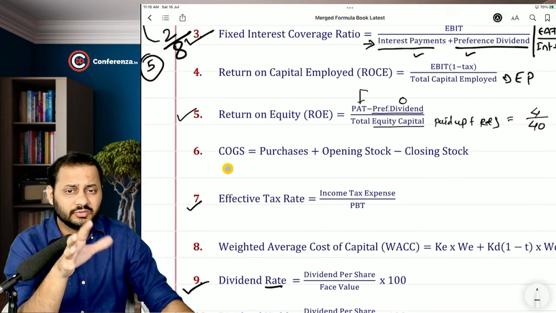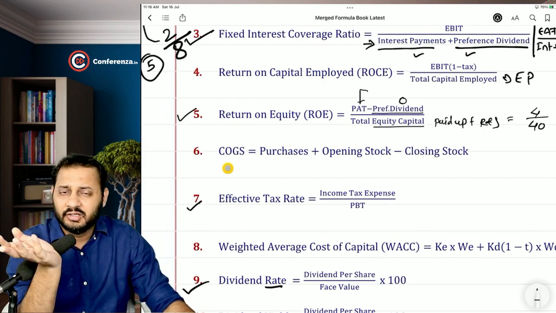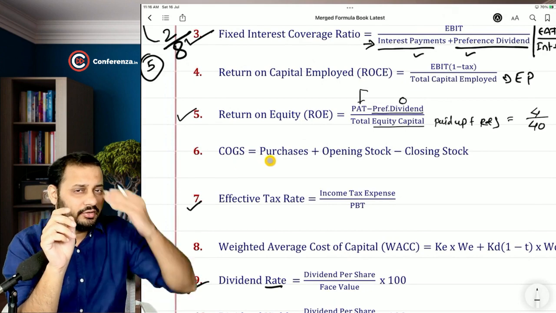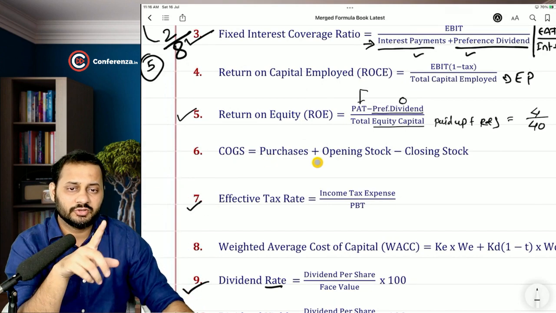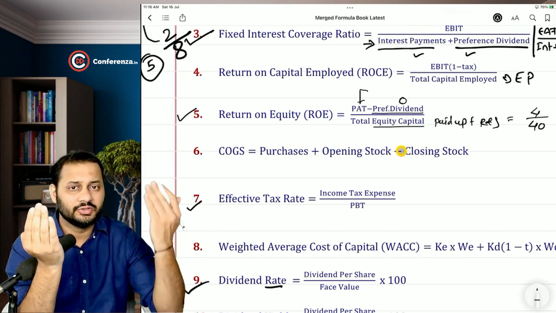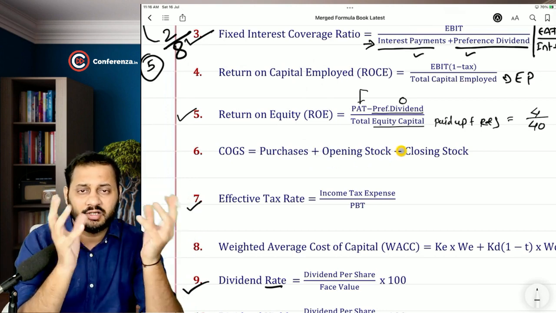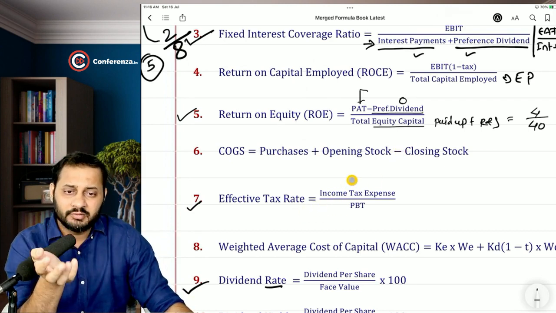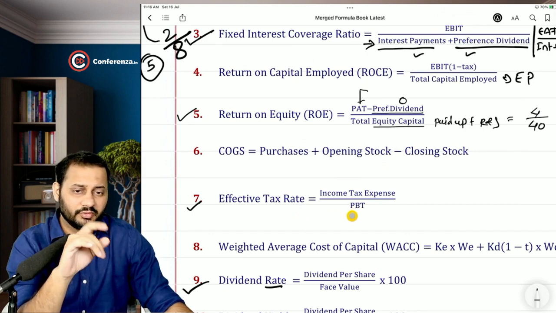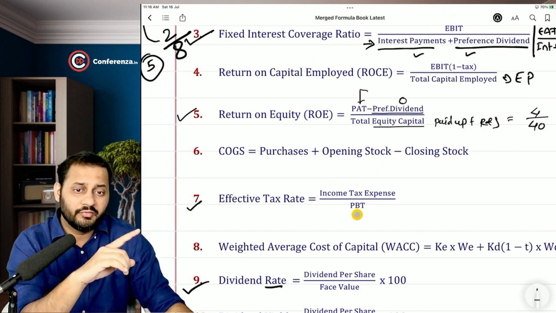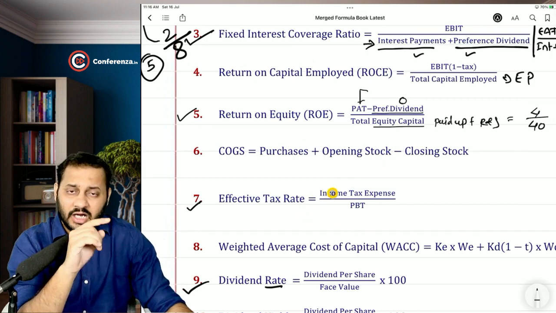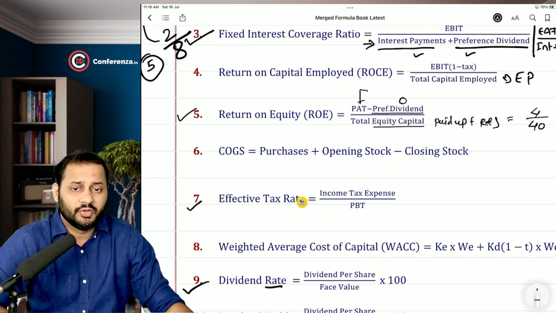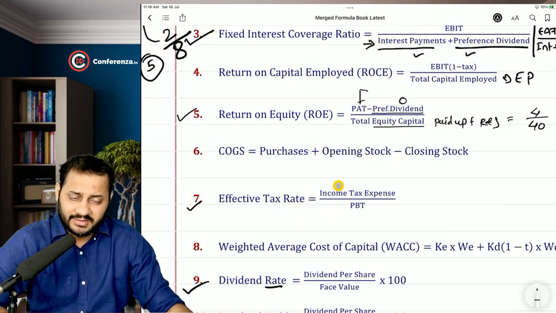We'll discuss cost of goods sold. I think it was there in the CA Inter costing subject. Cost of goods sold, if you imagine the trading account, is purchases plus opening stock on the debit side minus closing stock on the credit side. Net of all these three becomes the cost of goods sold. Okay, so effective tax rate is nothing but the income tax expense divided by profit before tax. Profit before tax is the profit out of which this income tax expense is incurred. So if we want to calculate the rate, it is simply the tax expense divided by the profit before tax.